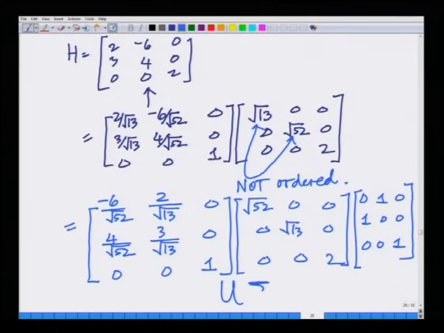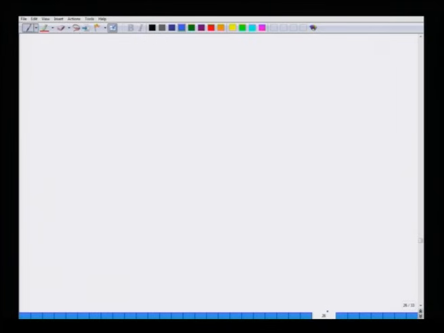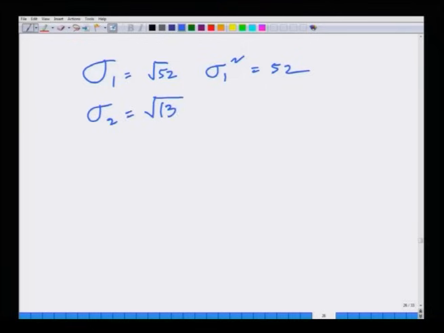This is the matrix U, this is sigma, this is V Hermitian, this is the singular value decomposition of the H matrix that we had illustrated before, which means what are the singular values? Singular values: sigma 1 equals square root of 52, sigma 1 squared equals 52, sigma 2 equals square root of 13, sigma 2 squared equals 13, sigma 3 equals 2, sigma 3 squared equals 4.